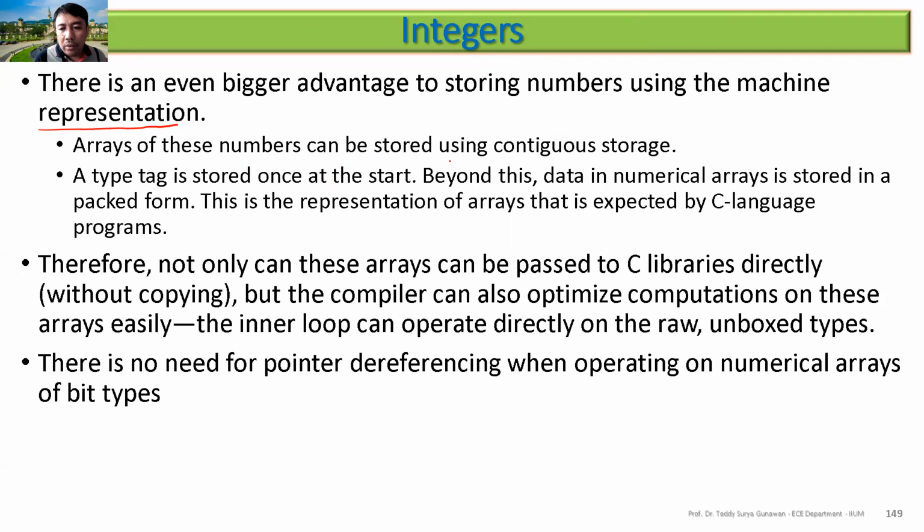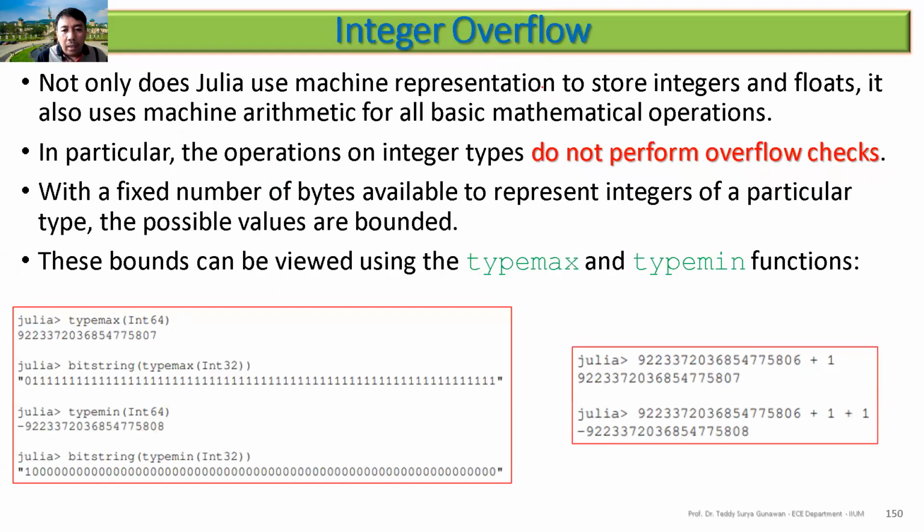An array of numbers can be stored using contiguous storage: x1, x2, x3, x4, and so on. It will just use a pointer that can point to the correct one. This is important: Julia does not perform overflow checks for integers, for faster performance.